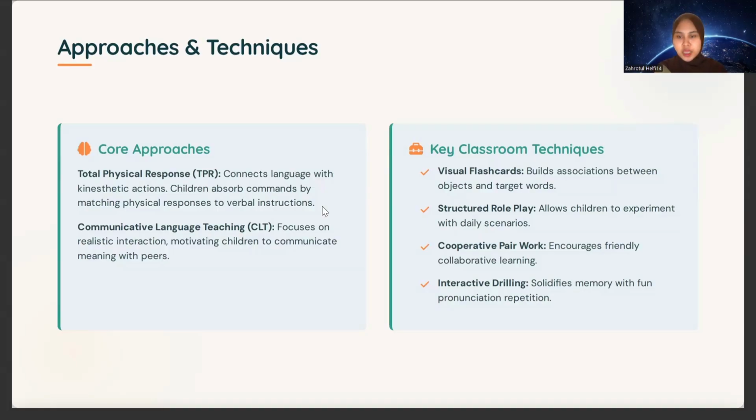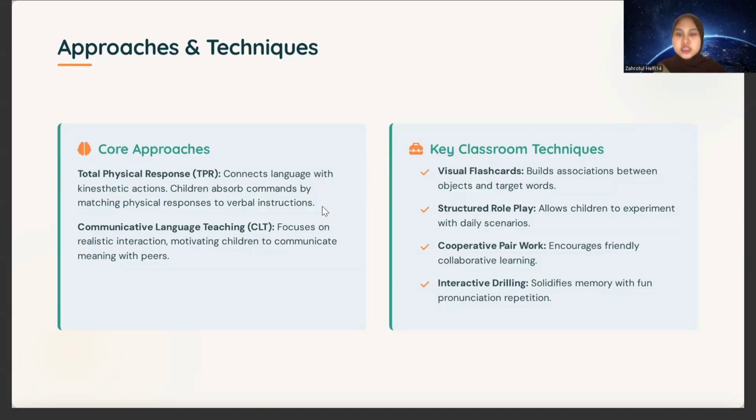And then structured role play, when we give role play material, the student can remember the vocabulary, and the student can feel not like studying but practicing, based on the role plays. The role play context is like a real life situation based on my explanation before.